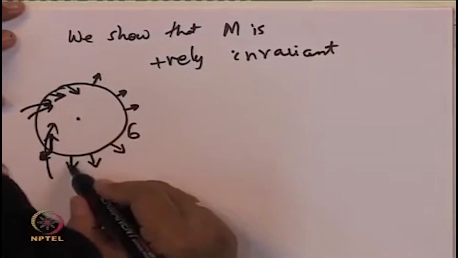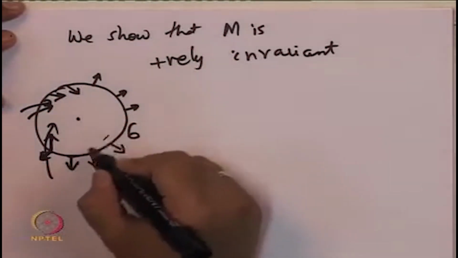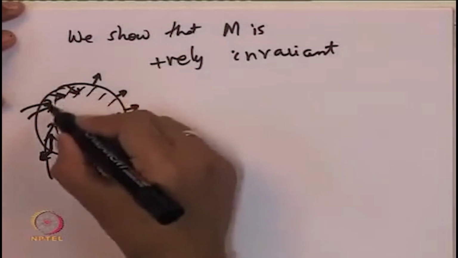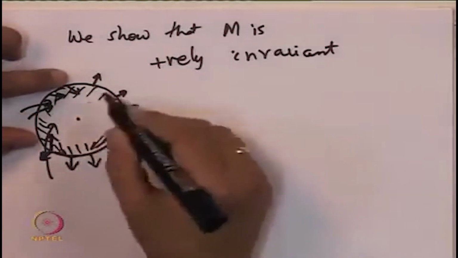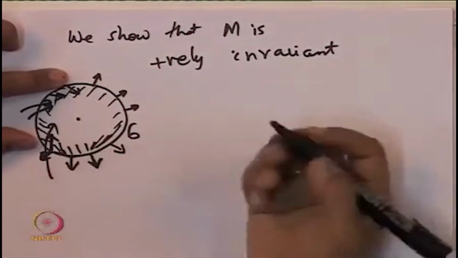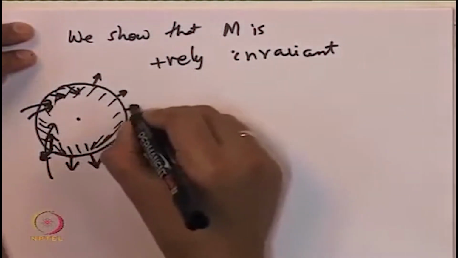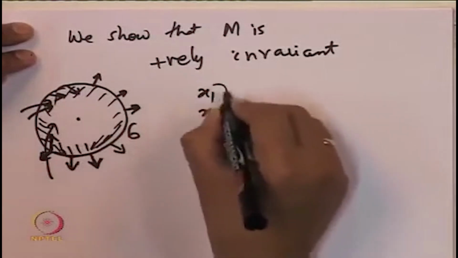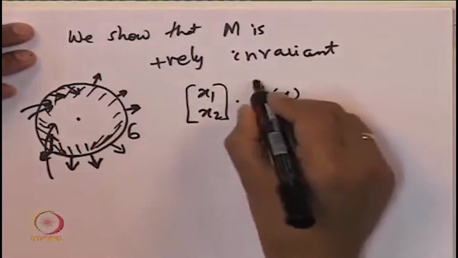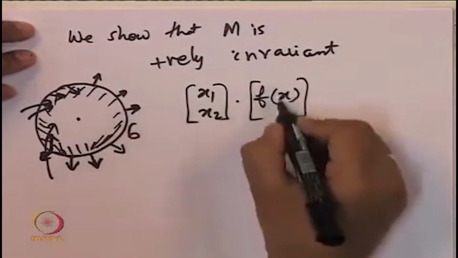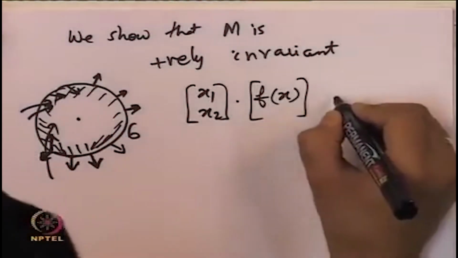What are these vectors? This is a unit vector perpendicular to the boundary and directed outside the region. The region is inside this. As far as this boundary, the circle of radius 6, is concerned, this is a vector that is directed outwards. So let us check, what is this vector? It is nothing but the vector x1, x2. Its inner product with f of x at that point. f of x at each point is again a vector of dimension 2. We will check whether this inner product is positive or negative.